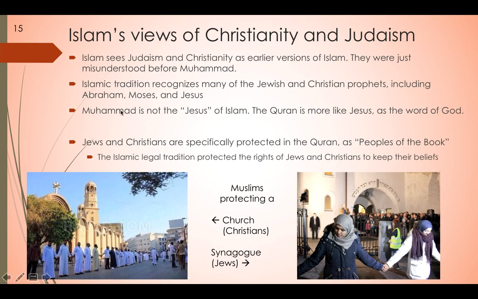Last page here, Islam's views of Christianity and Judaism. Now, Christianity and Judaism don't really get along with Islam, but Islam sees Judaism and Christianity as earlier versions of Islam, that they were just misunderstood before Muhammad. So they actually really respect and recognize the Jewish and Christian prophets, including Abraham, Moses, and Jesus. Now, they don't believe that Jesus is the Son of God, but they do understand that he was a prophet.